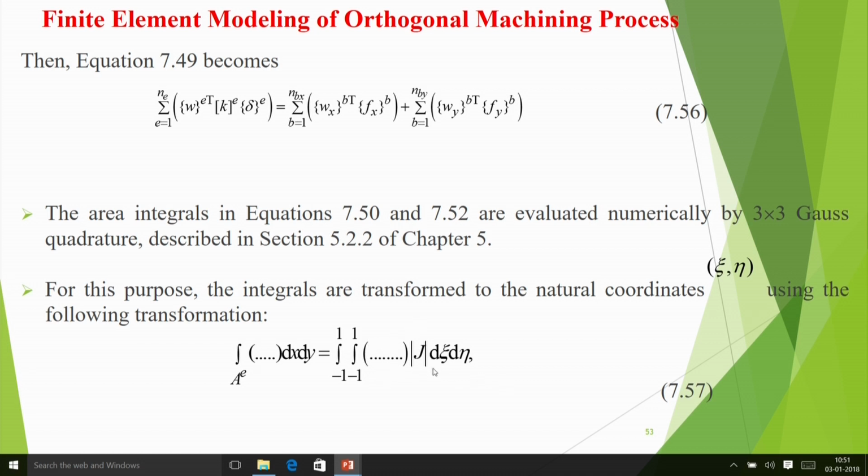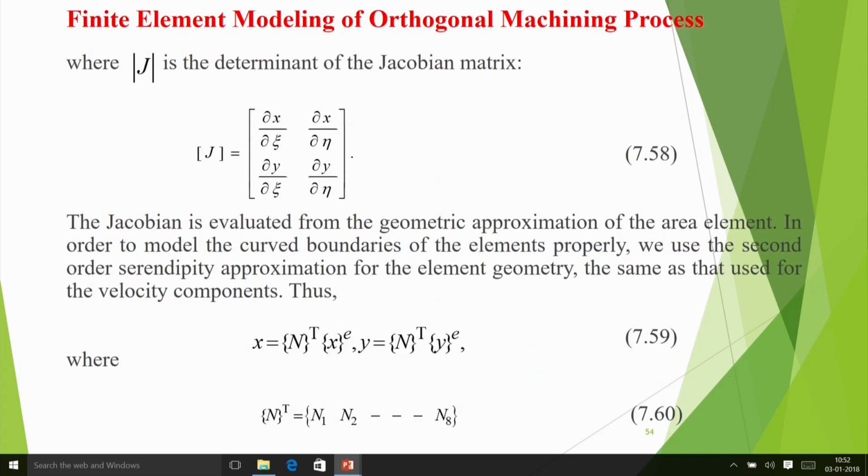In the natural coordinate system, any domain gets transformed to -1 to 1 and -1 to 1, that means a square domain. In applying Gauss quadrature, we make this domain in xi and eta, from -1, -1 to +1, +1, and you get the determinant of the Jacobian. That is basically the transformation relation.